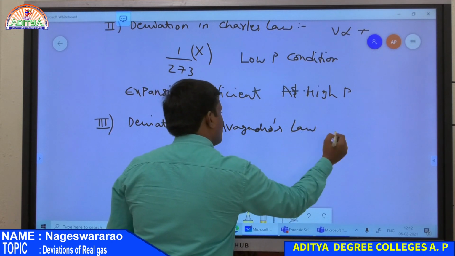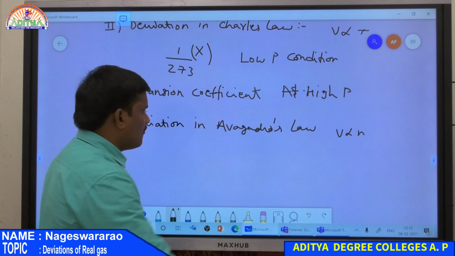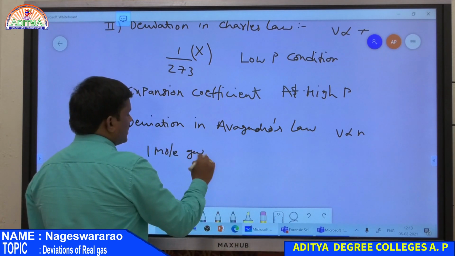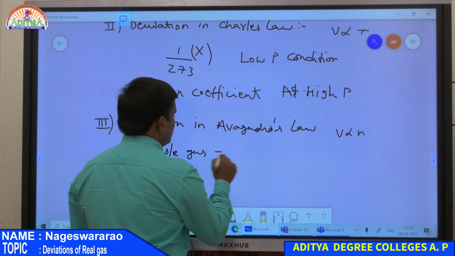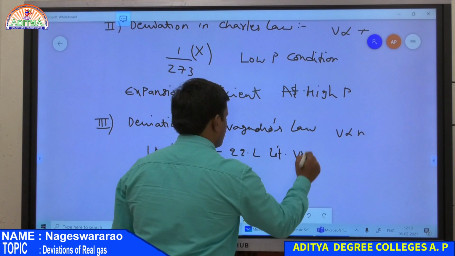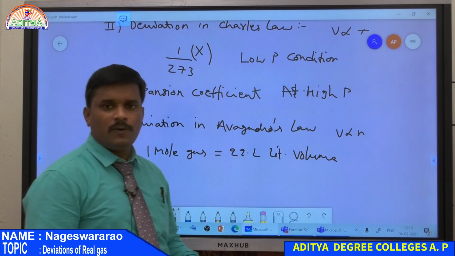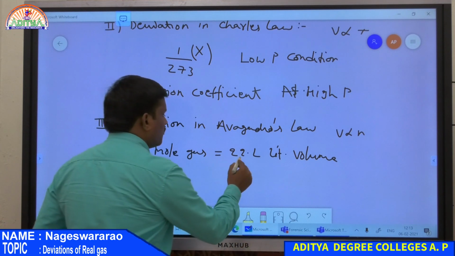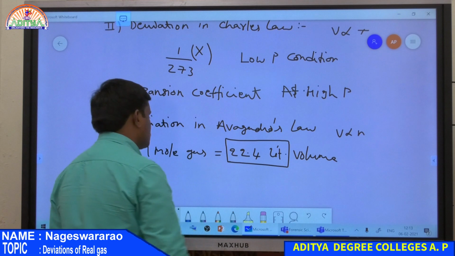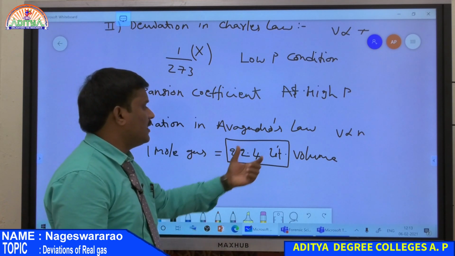According to Avogadro's law, V is directly proportional to n. And for 1 mole of gas, it always occupies 22.4 liters of volume. If there is 1 mole of gas, then it occupies 22.4 liters.